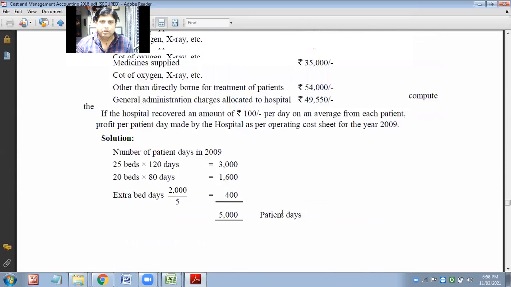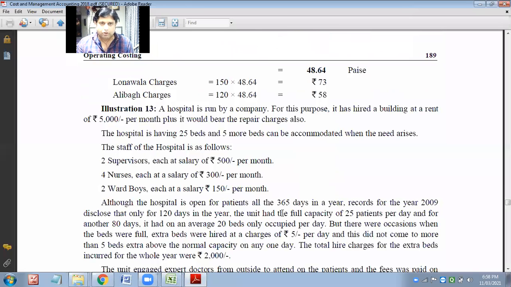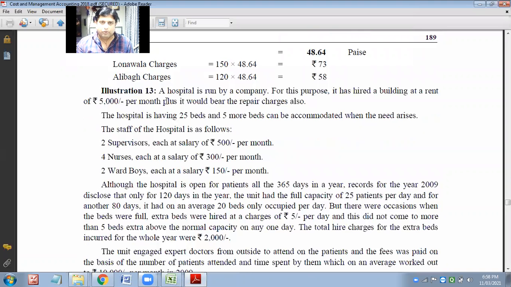Okay. So let us take up question number 13, which is hospital costing. A hospital is run by a company. For this purpose, it hires a building on rent for 5,000 per month, plus it would bear the repair charges also. So this is one cost. Now tell me which kind of cost you will consider it as. Of course, it will be a fixed cost.